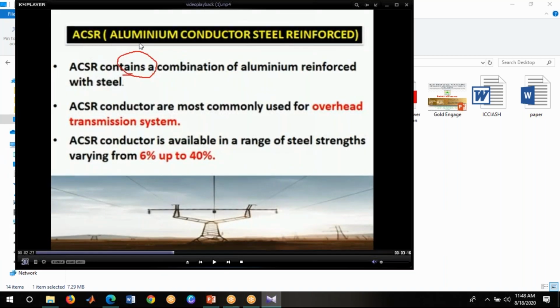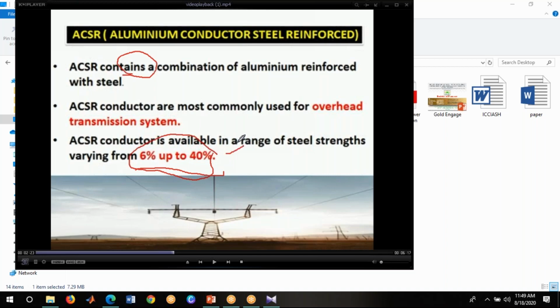Next, ACSR, aluminum conductor steel reinforced. Presently we are using this type of conductor in the overhead transmission system, and ACSR conductor is available with steel content varying from 6 to 40%. It means that in the ACSR conductor, the amount of steel provided is also a constant value, 6% up to 40%. This is the range of steel metal we use in the ACSR conductor.